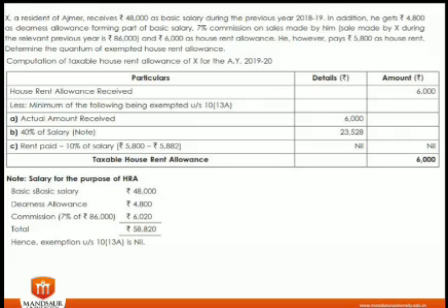And the rent paid minus 10% of salary: rent paid is 5,800 minus 10% of my salary, which is 5,882. That means there is no excess rent paid over 10% of salary, so it is nil. So whatever the minimum is, that minimum is nil, that is 0. So 0 is exempted. That means actual HRA minus the exempted amount, the remaining is taxable HRA. So this is the way. And house rent allowance is exempted under section 10(13A).